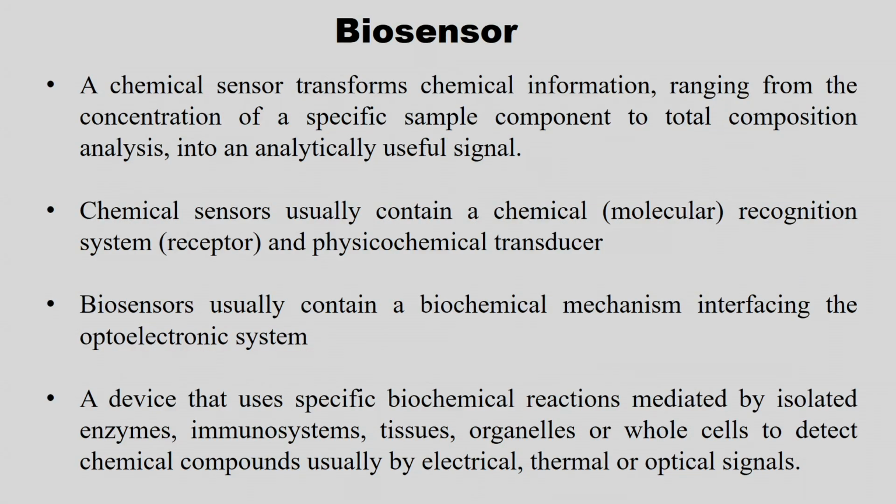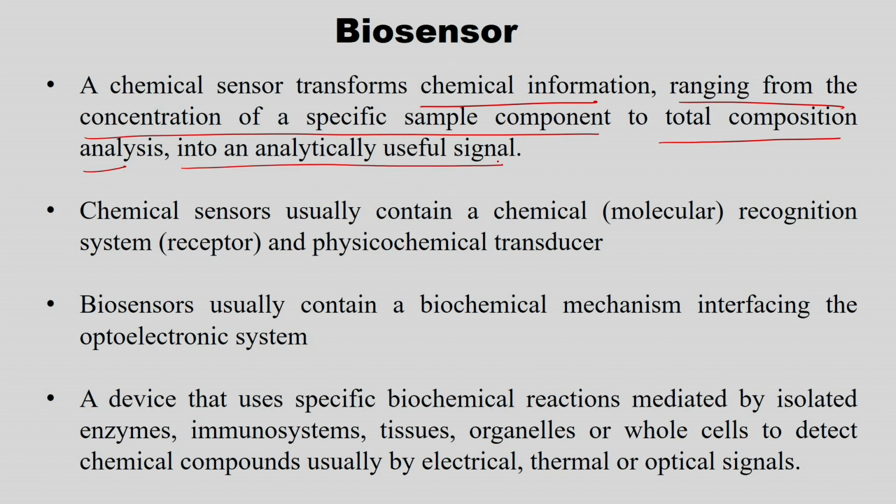process goes on. So, a chemical sensor transforms chemical information ranging from the concentration of the specific sample component to a total composition analysis into an analytically useful signal. So, the biosensor is derived from the chemical sensor.